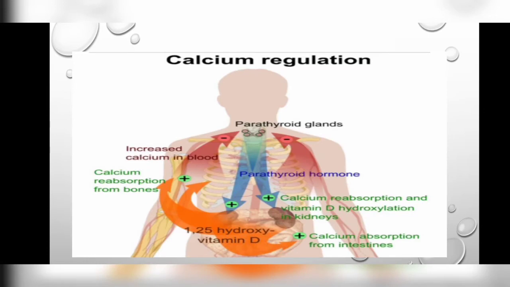Calcium regulation. As you can see, parathyroid gland inhibition causes increased calcium in the blood. Then the parathyroid gland activates, calcium reabsorption occurs, and vitamin D hydroxylation in the kidneys occurs. Then calcium absorption from the intestine also occurs. Thus the increased calcium gets normal.